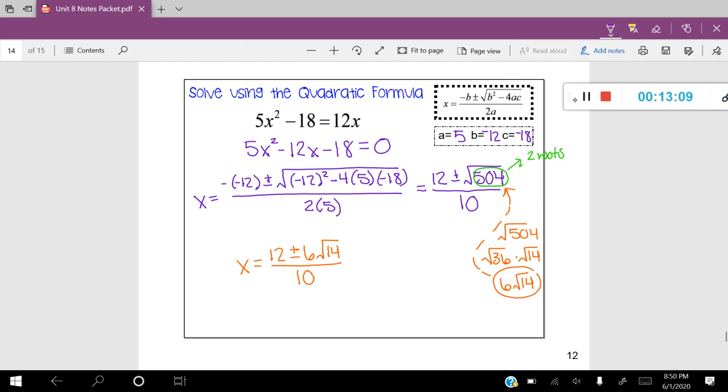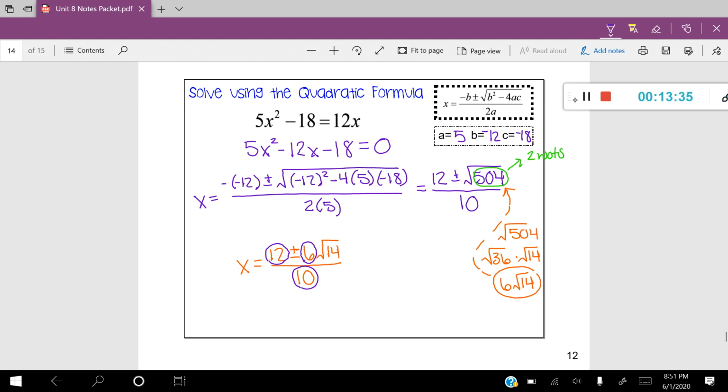Now, when you end up with an answer that looks like this with a simplified radical in it, there is an extra step. You have to look at these 3 numbers, the 12, the 6, and the 10. And if you can simplify all 3 of these numbers, meaning are they all divisible by a number, you can simplify them, which they're all divisible by 2.